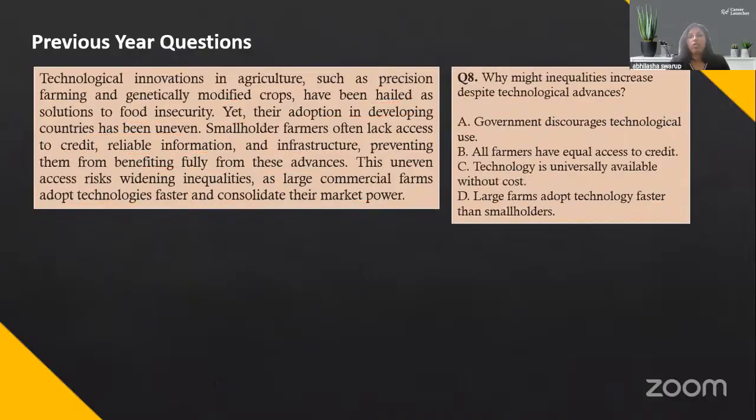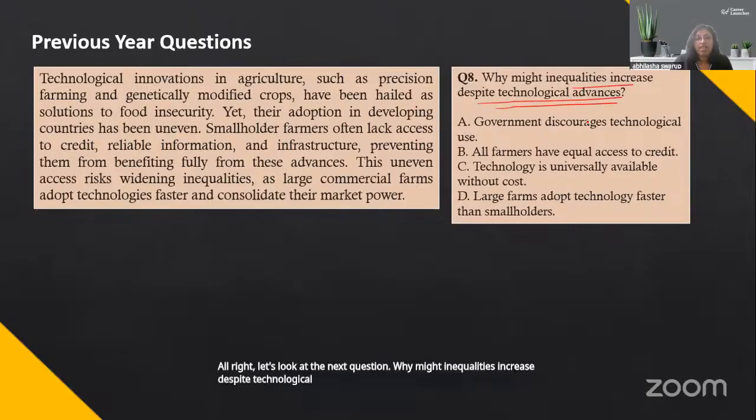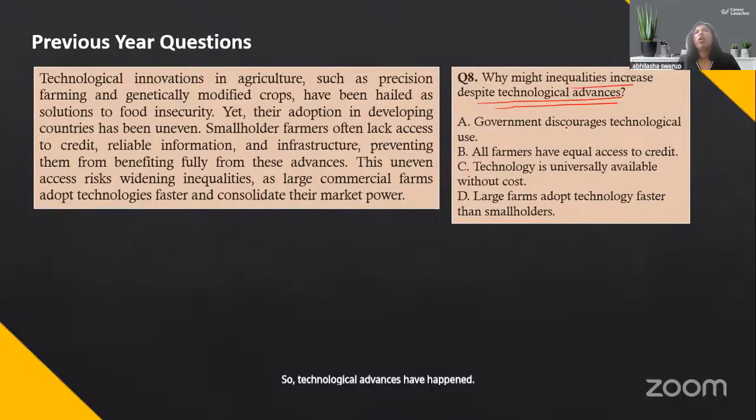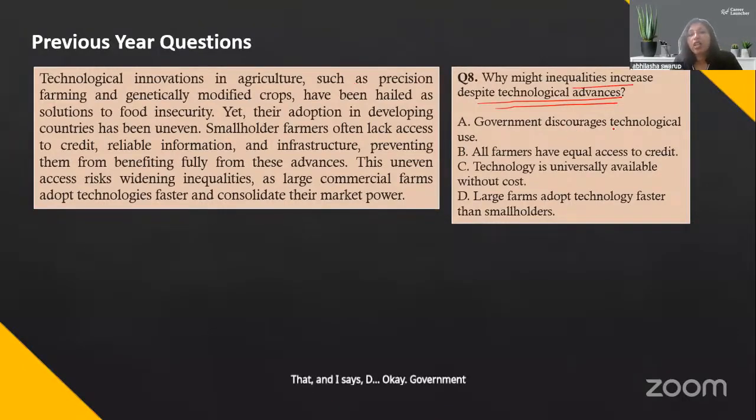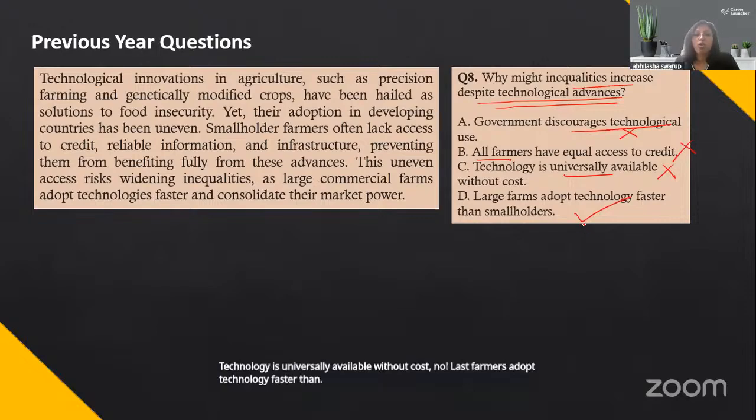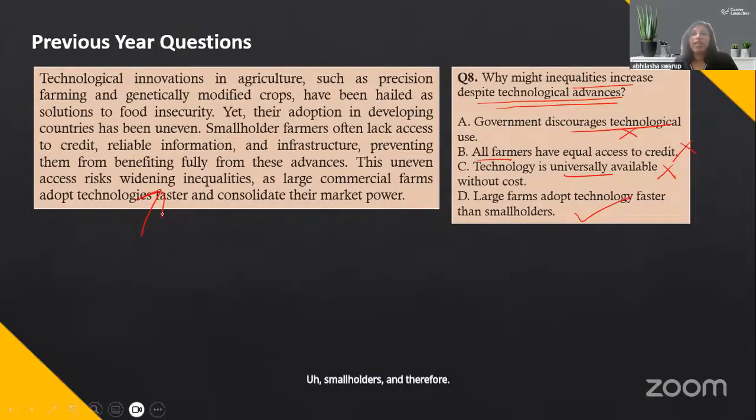All right, let's look at the next question. Why might inequalities increase despite technological advances? So technological advances have happened, yet inequalities are increasing. So what is the reason behind that? Okay. Government discourages technological use. Incorrect. All farmers have equal access to credit. Not all farmers have equal access. Technology is universally available without cost. No. Large farmers adopt technology faster than smallholders, and therefore there is the increase in inequalities.